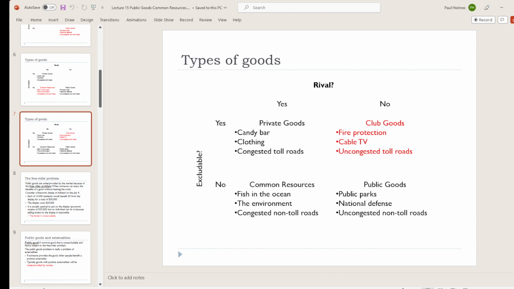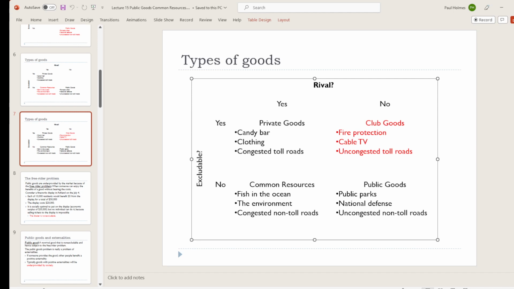Not just for the homeowner whose house is burning down, but also for the firefighters, right? They've gotten out to this house and their entire job is putting out fires, and their higher-ups are telling them, no, you're not allowed to put out this person's fire. They haven't paid their fee. And they can't just pay it on the spot, because if they did that, everyone would want to do that. Everyone would just say, well, I'll pay for the fire truck when it comes. But this is a form of insurance, right? And you've got to pay for it before you need it. Having fire protection be something that is excludable is not particularly desirable here.